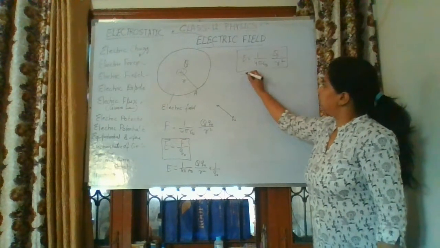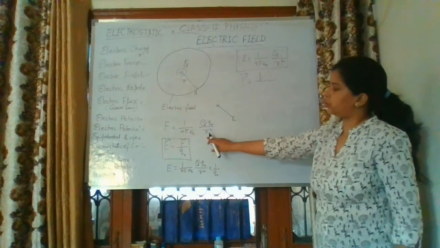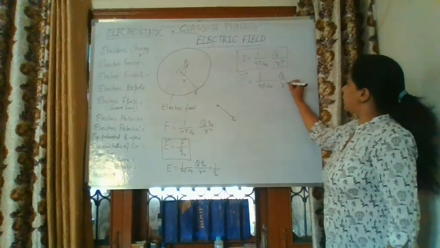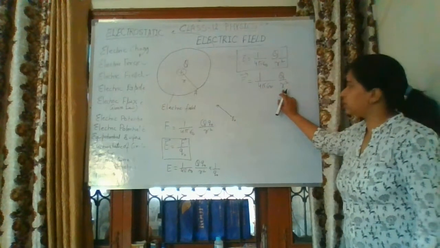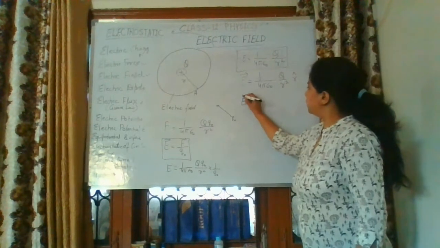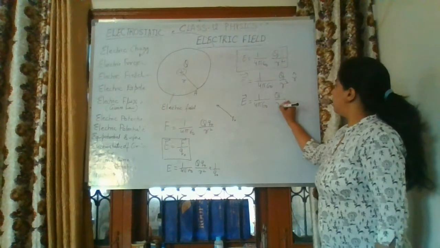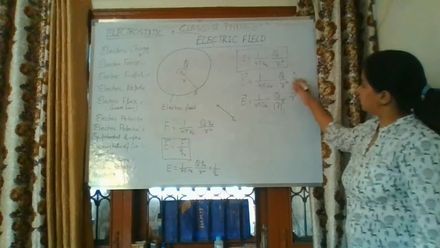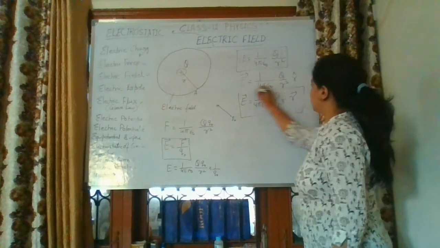We can write down the vector form of electric field in the similar manner as we have written the formula in vector form of force. So 1 over 4 pi epsilon naught Q divided by r square. Out of these right hand side terms, the only variable term is the radius or distance between the two charges, so we will have to put the unit vector r. So electric field E should be equal to 1 over 4 pi epsilon naught Q divided by r cube, where r is the mod, and vector r. Why have we replaced this value? Unit vector is equal to vector over its mod. So this is the vector representation of electric field.